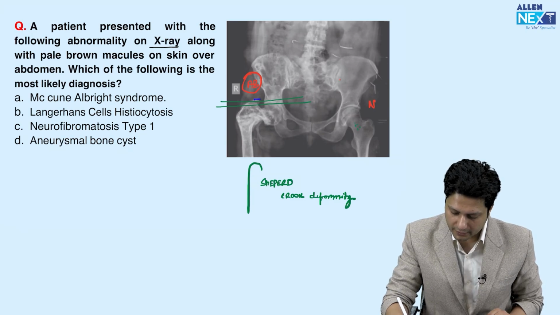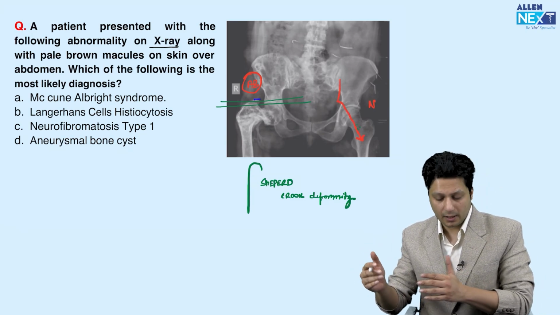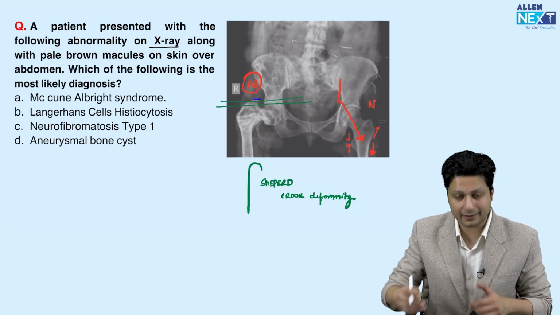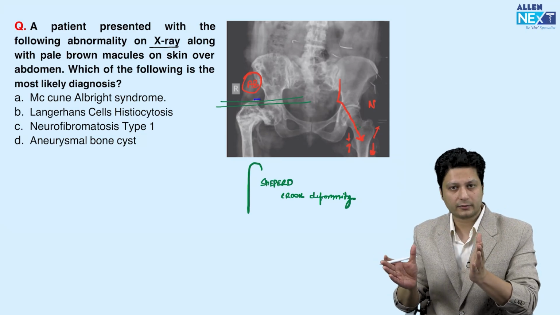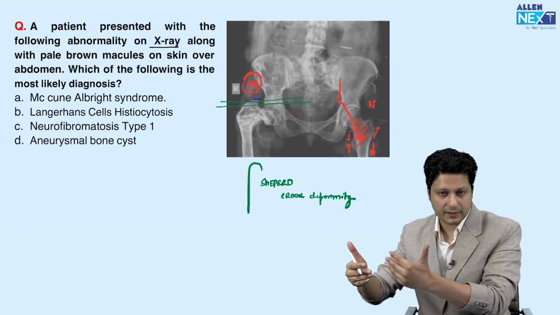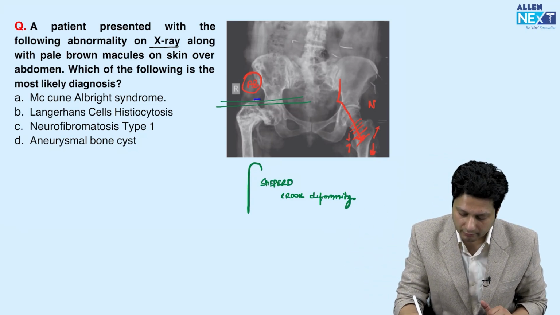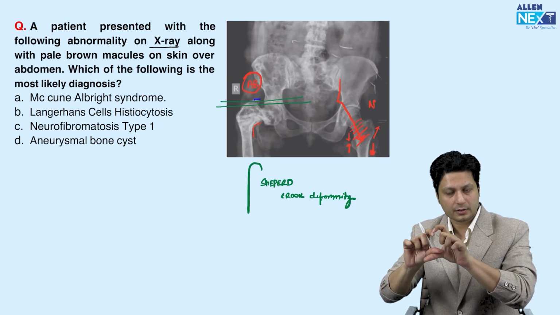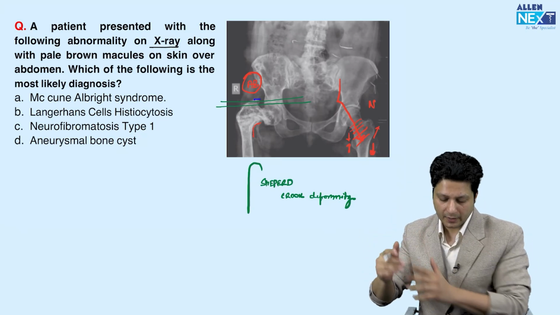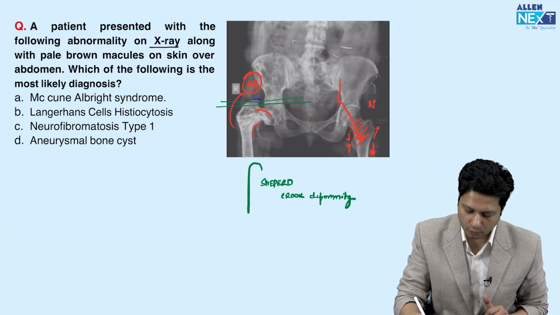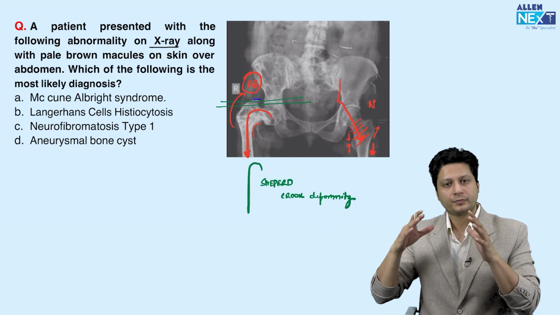In this weight bearing region, on the medial side we have a compressive cortex, and on the lateral side we have a tensile cortex, that means distractive cortex. If the strength of this bone is decreased because of fibrous dysplasia, then under the influence of weight there will be more and more compression on the medial side, and because of that it will collapse more on the medial side, and the tensile side will overgrow like this. So this is the reason for the Shepherd-Crook deformity in patients suffering from fibrous dysplasia.